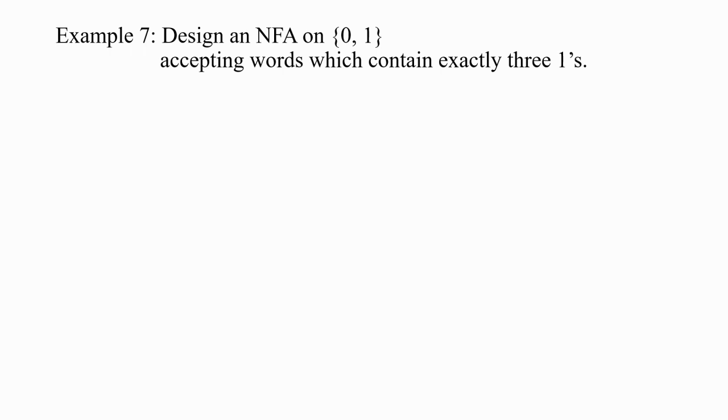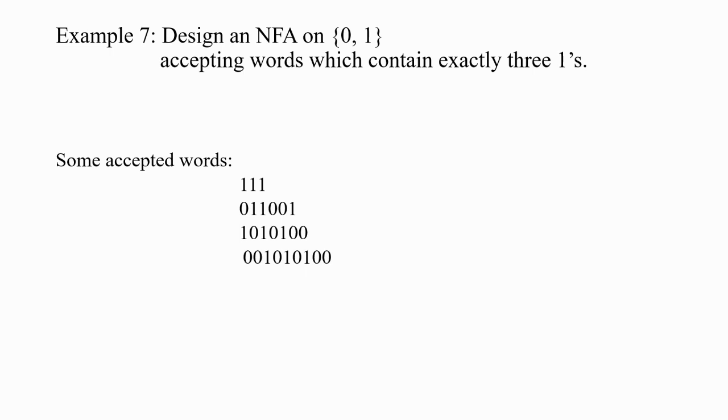Last example. Design an NFA on 0 and 1, accepting words which contain exactly 3 ones. So here are some examples of accepted words. 111, of course. 011, 001, so there are 3 ones in there. 1010100. So again, there are 3 ones in there. And 001010100. Again, there are 3 ones in there.